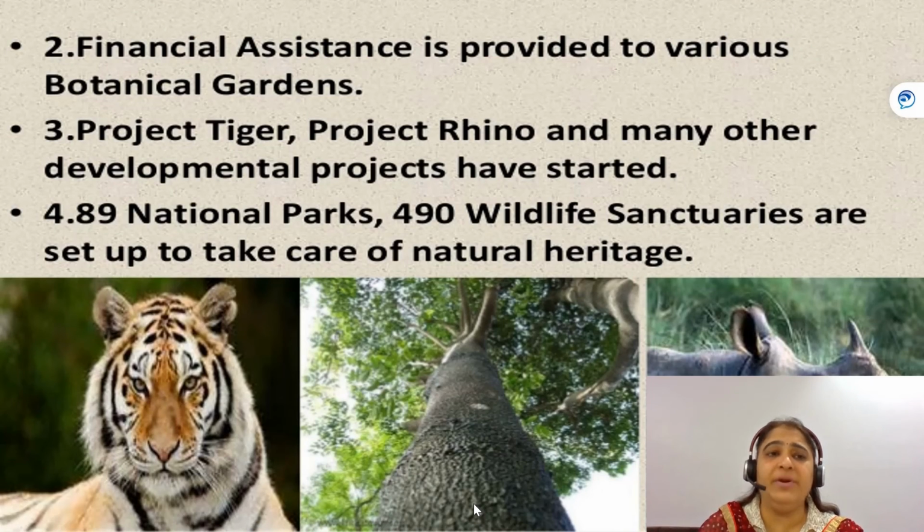With this, our government is providing financial assistance to many botanical gardens so that they can conserve their flora. Many projects have been started by the government like Project Tiger, Project Rhino, Project Great Indian Bustard. There are so many projects which are started to conserve the species which are endangered. 89 national parks, 490 wildlife sanctuaries, they are set up to take care of this priceless natural heritage of our country.